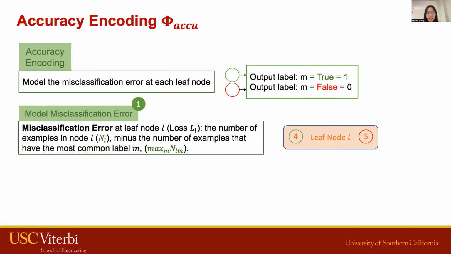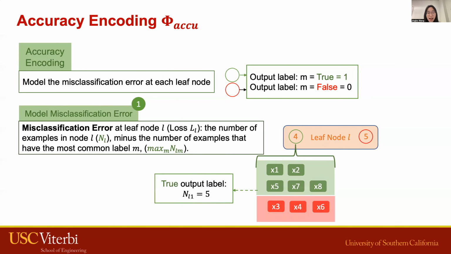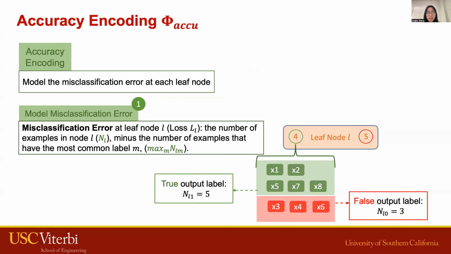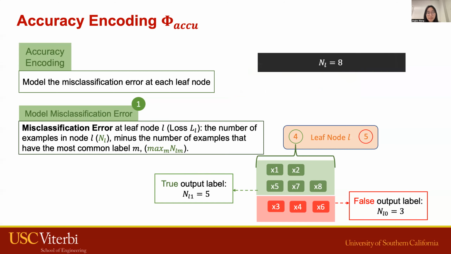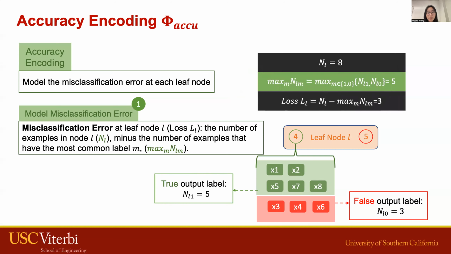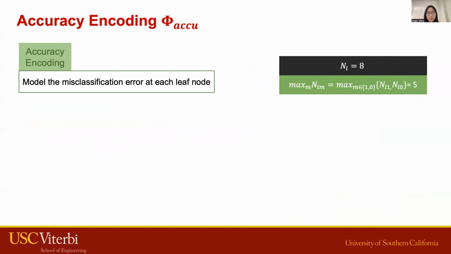For instance, leaf node 4 has 8 examples. The number of examples with true label is 5, while the number with false label is 3. Therefore, given the total number 8, the number of examples that have the most common label is 5. As a result, the misclassification error is 3 for this leaf node.